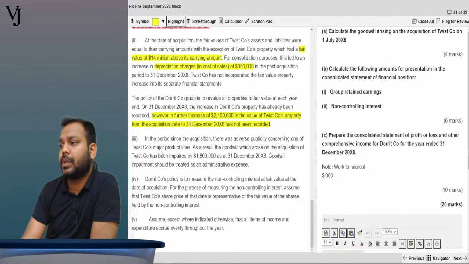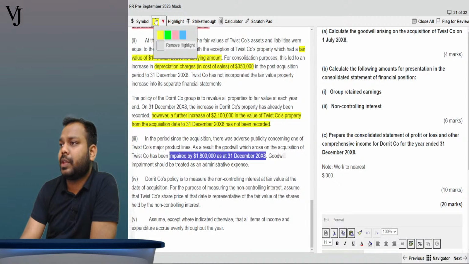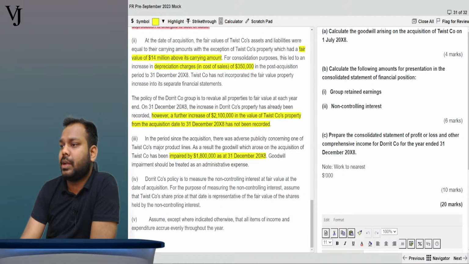Now further, in the period since the acquisition, there was adverse publicity concerning one of Twist company's major product lines. As a result, the goodwill which arose on the acquisition of Twist has been impaired by this amount at 31st December 2008. Further, the impairment should be treated as an admin expense.